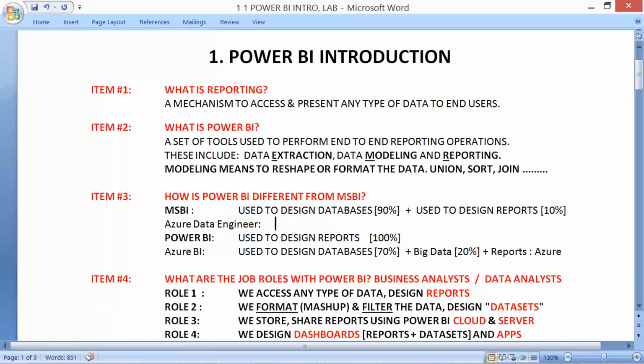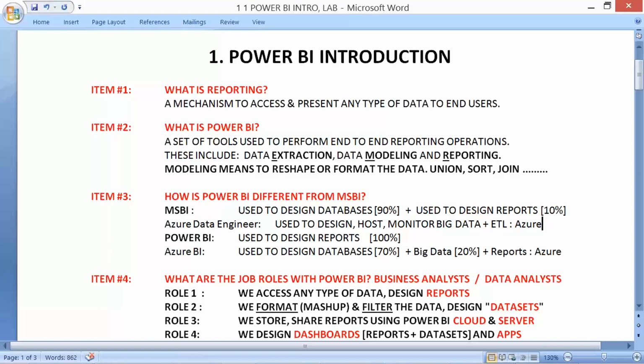Here we go. Used to design, host, and monitor databases, or simply say big data operations, plus perform ETL activities, everything in Azure.